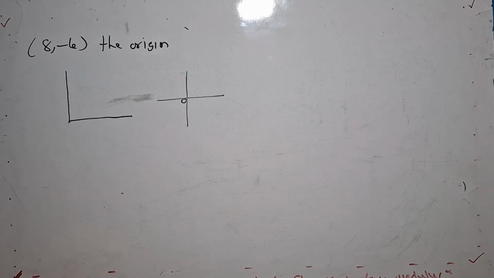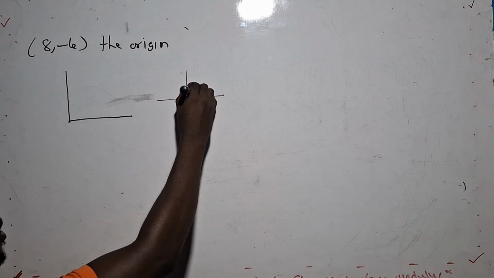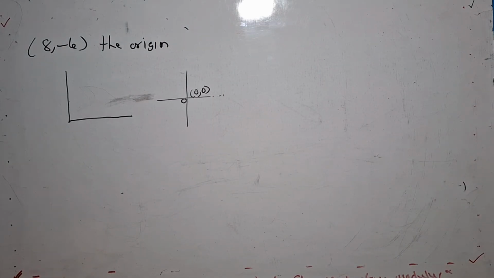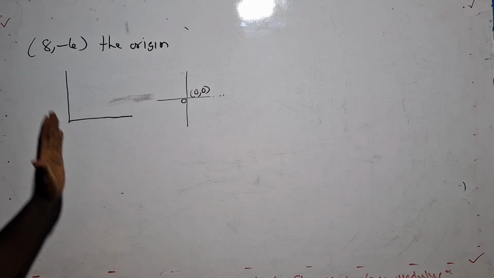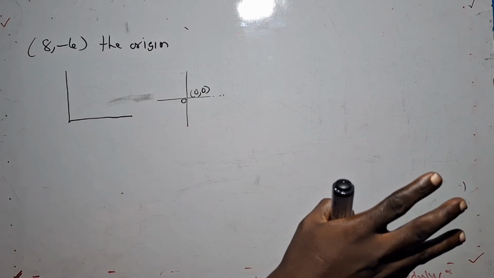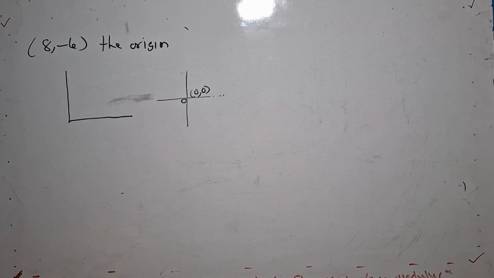So this origin, what is the coordinate there? What we need to understand is that our x is 0 and our y is 0. In calculating the length or the distance of a given line, we need 2 points. But they are saying that the distance is from the origin to the other end.